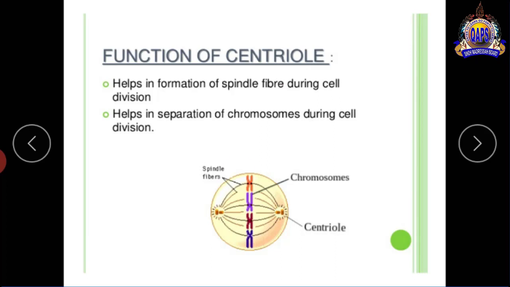These are spindle fibers, and this portion is called chromosomes. This point is called centrioles. This centriole depends upon the 9 pillars. Each centriole depends upon the 9 pillars. This is a centriole. It helps in cell division and formation of spindle fibers.